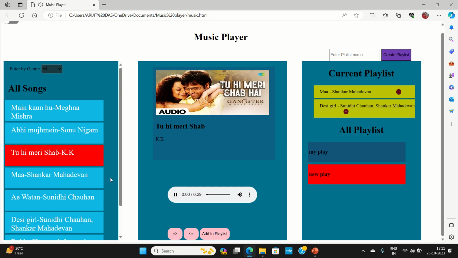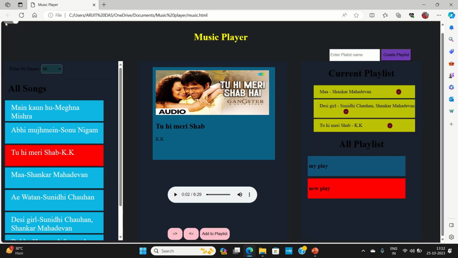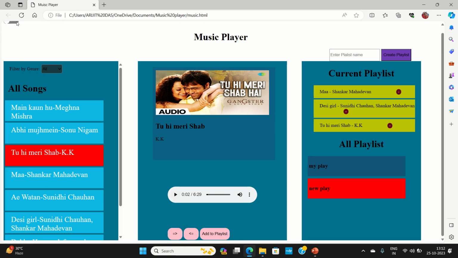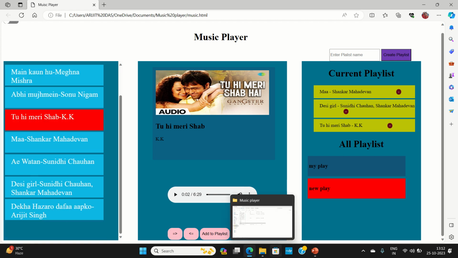So that was all about this music player app. You can change the theme, you can change the toggle, and you can add a number of songs here. Let me show you a bit of the code that I have used to create this.